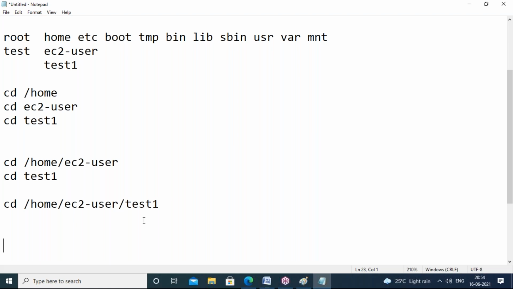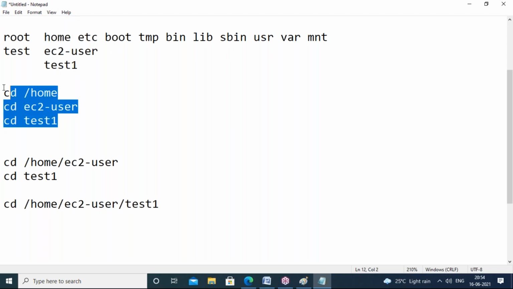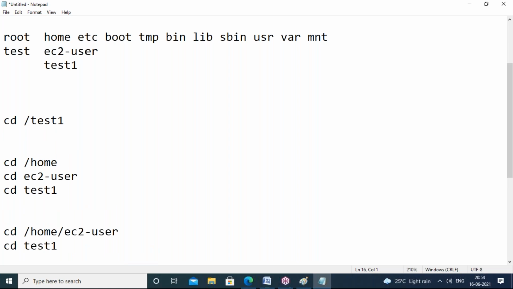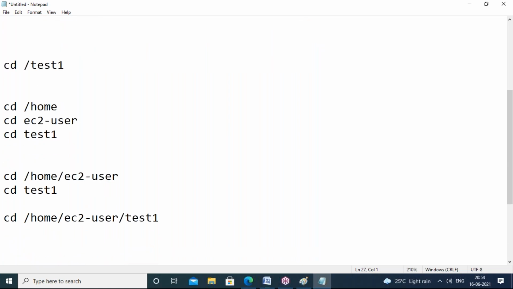Why? Because see, first I'm going to /home, then after I'm going to cd ec2-user, then after cd test1. This also correct only, right? But what about this one? This one is not correct. Okay, this one is correct. So one by one also same in Windows also, guys. Just a minute, let me open.